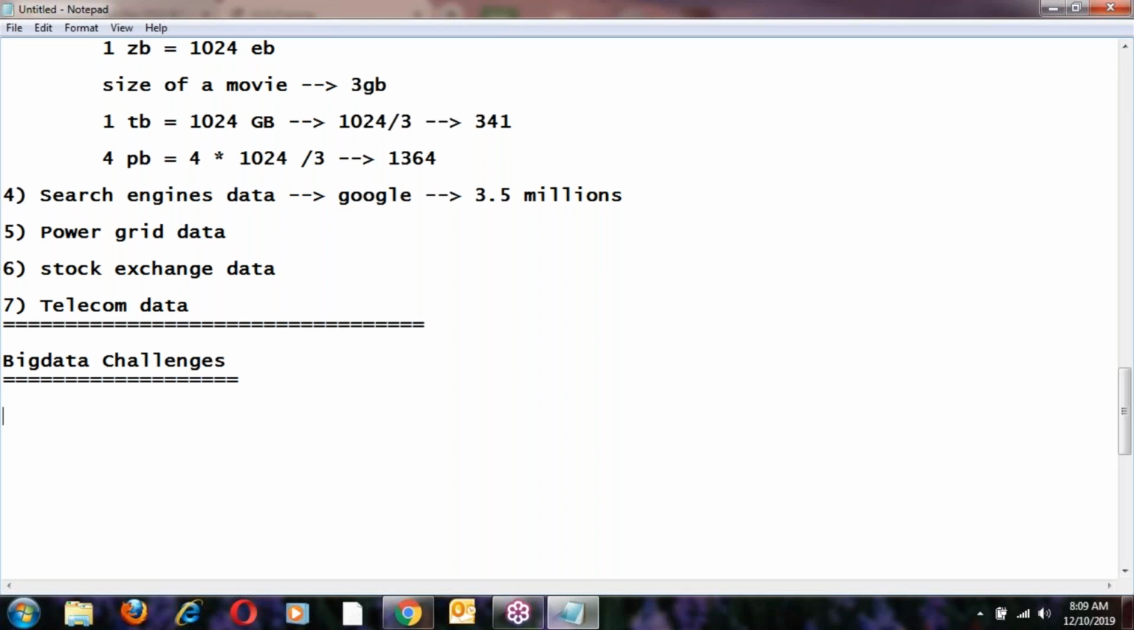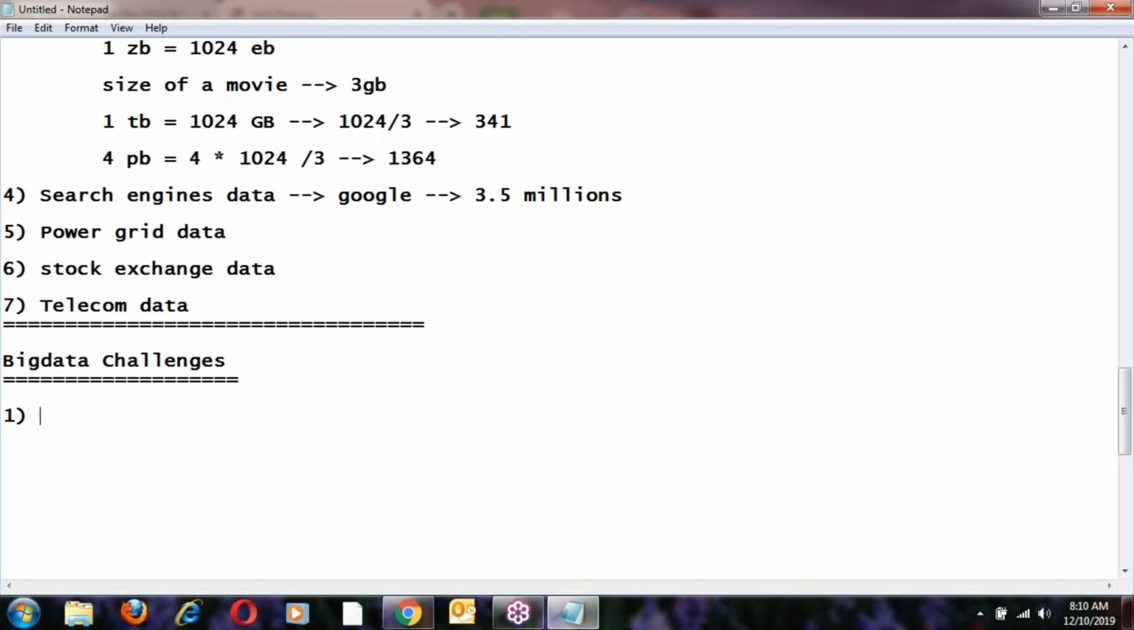Latest servers like MongoDB, those are column-oriented database servers. Those are not traditional. That is different. All the old database servers are traditional systems, right? Okay. Now, big data challenges.